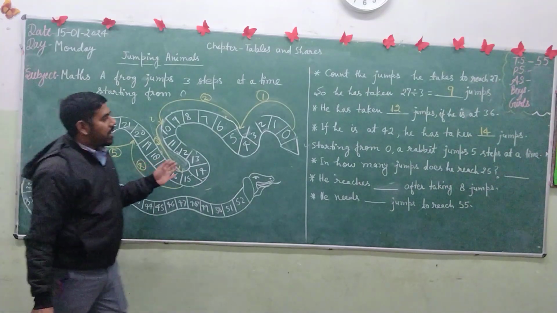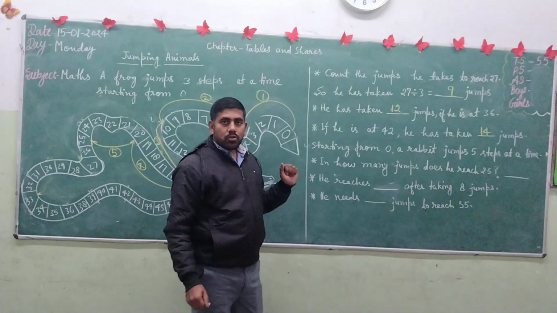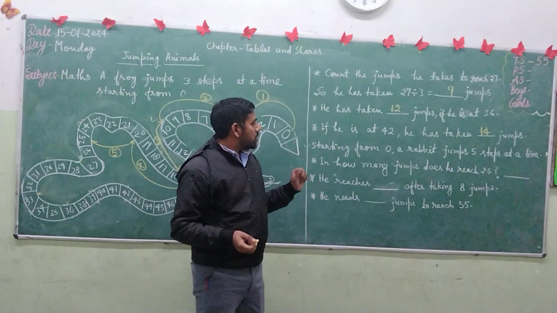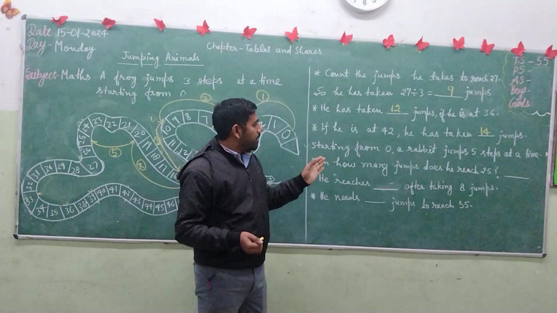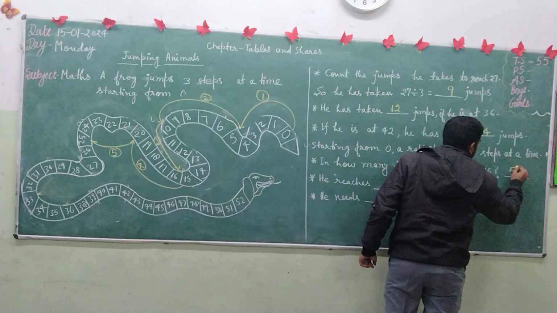So in how many jumps? In 5 jumps the rabbit reaches 25. So there are 5 jumps.